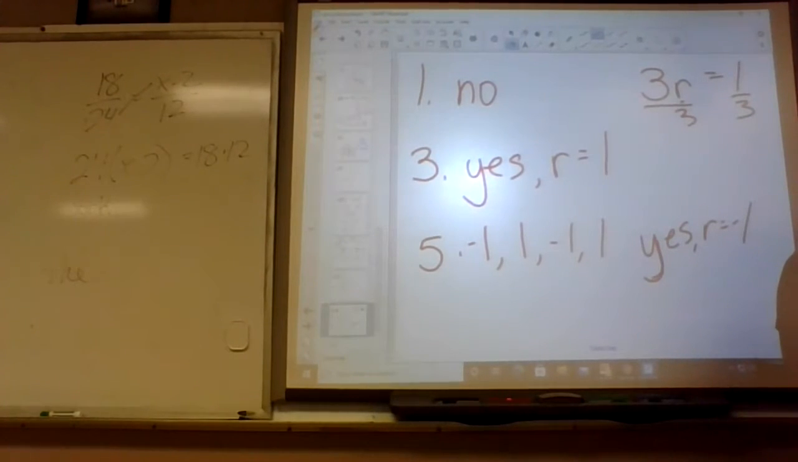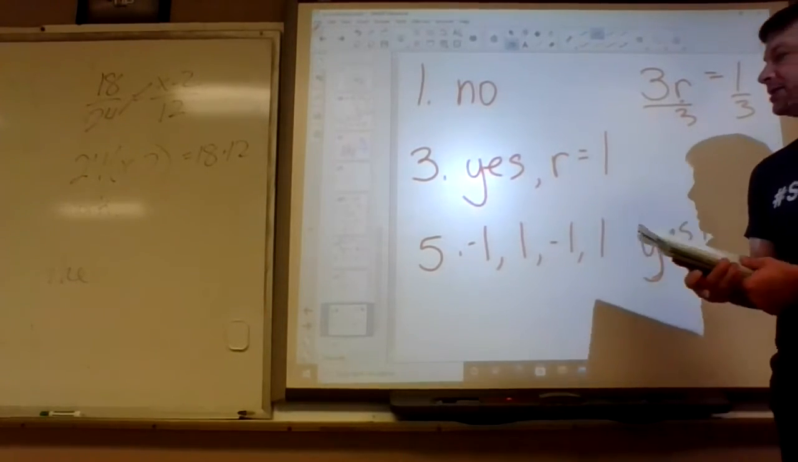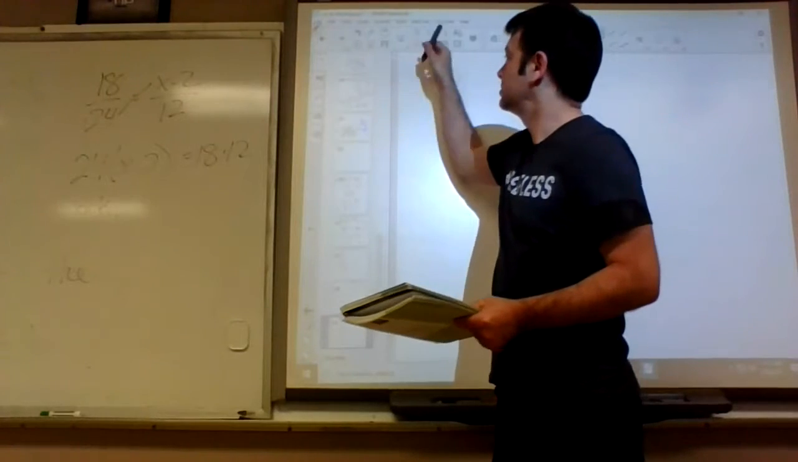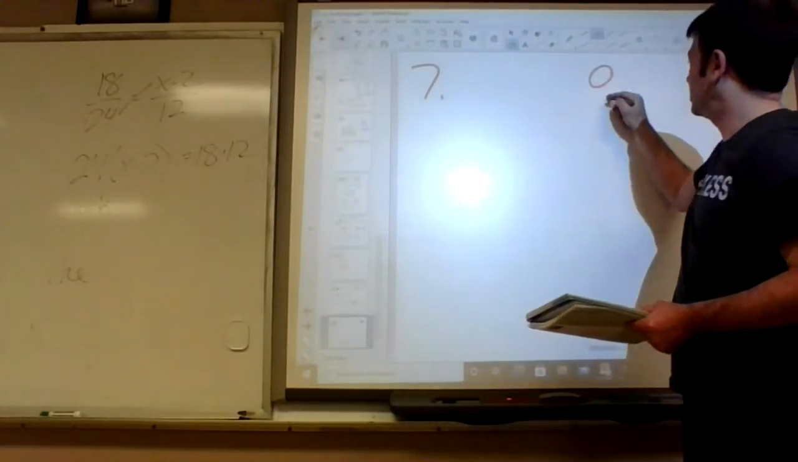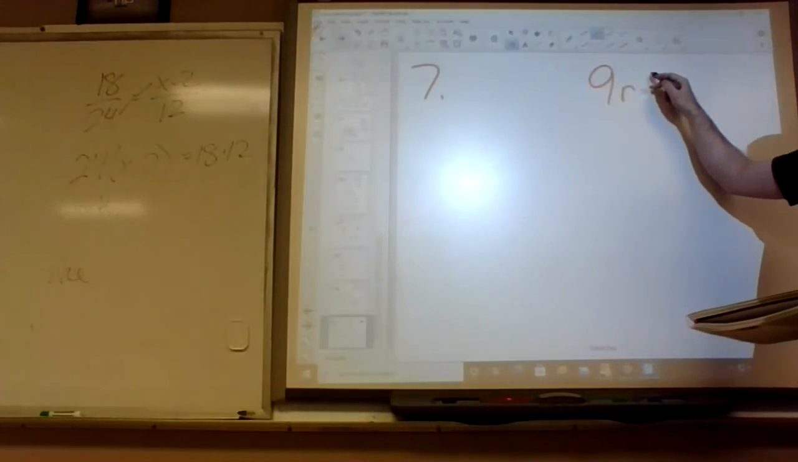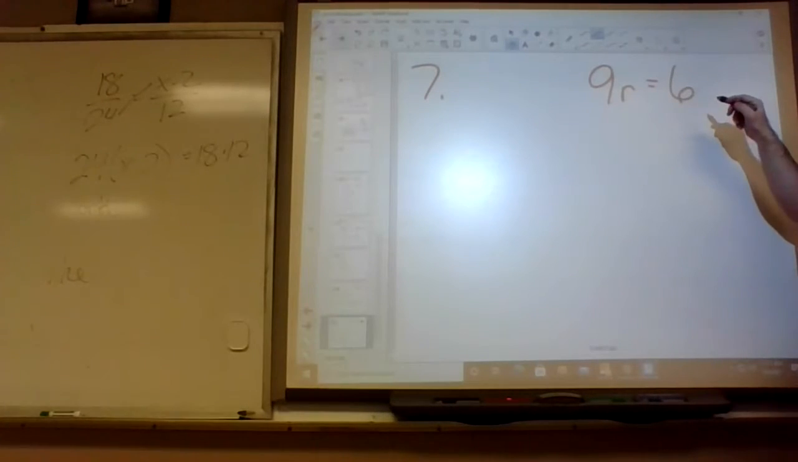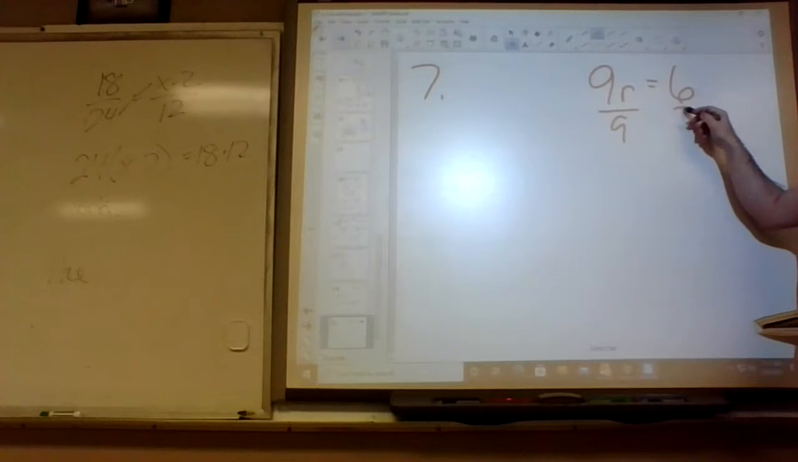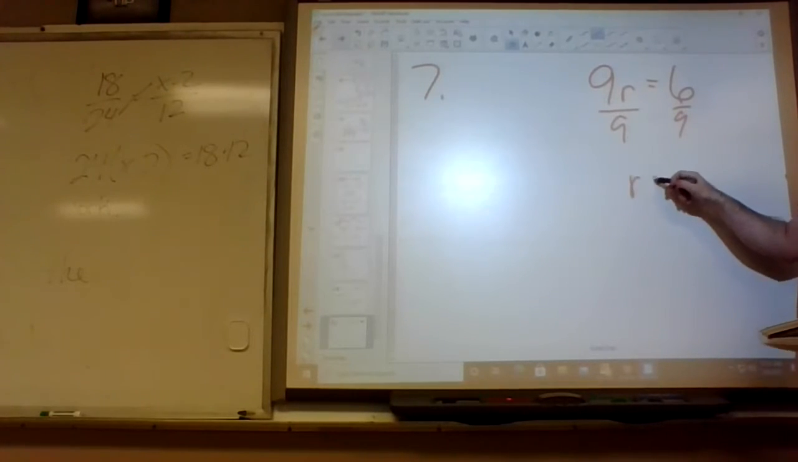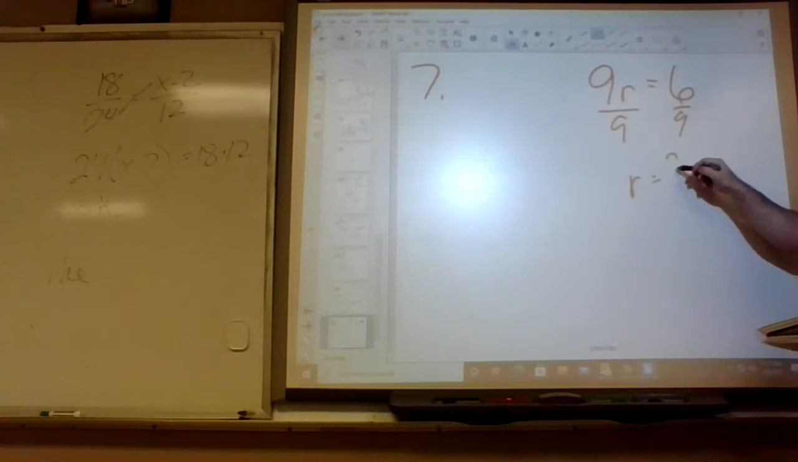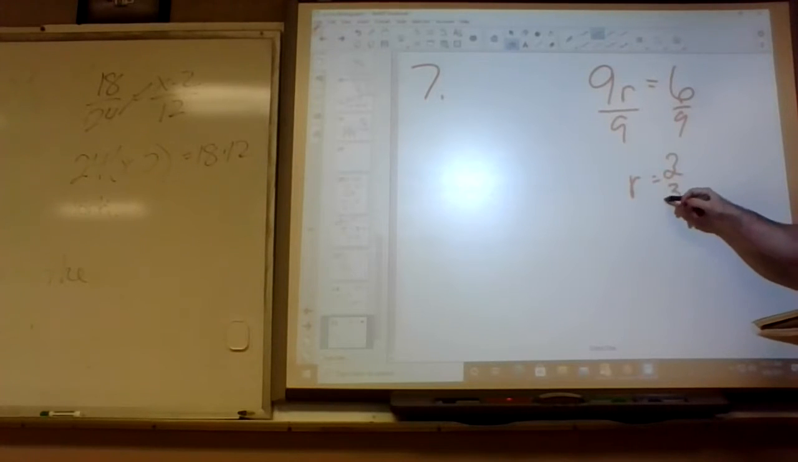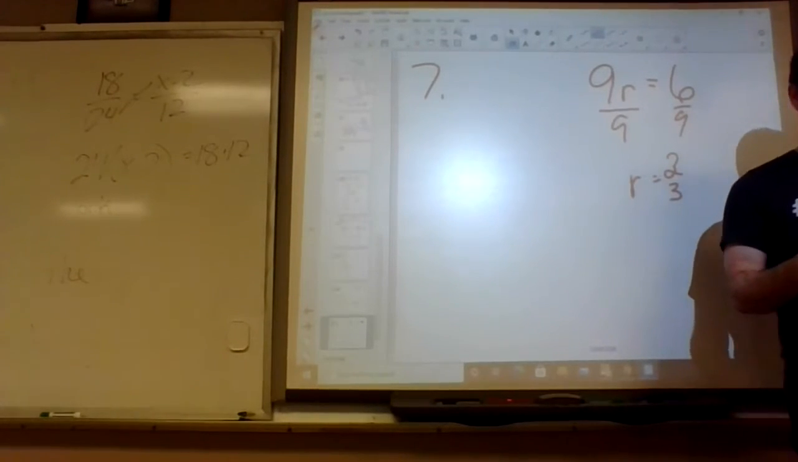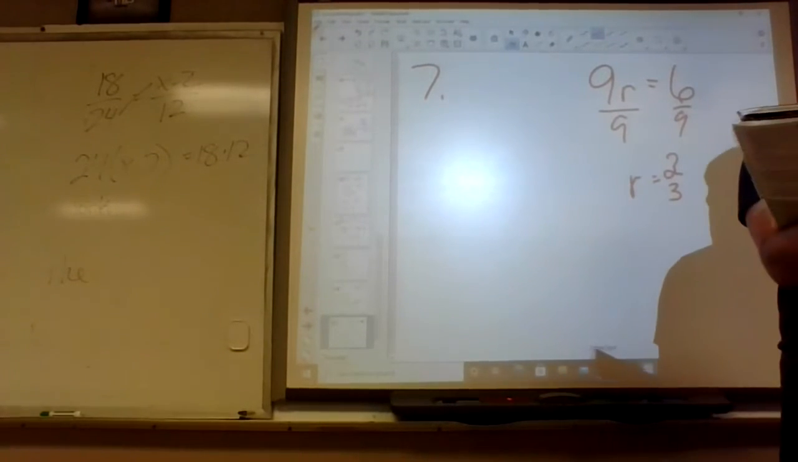Number 7, state the next three terms of the geometric sequence. What are they multiplying on 7 to get from 9 to 6? Okay, 9 times what equals 6? Divide 6 by 9, it's 2/3. They're multiplying by 2/3.